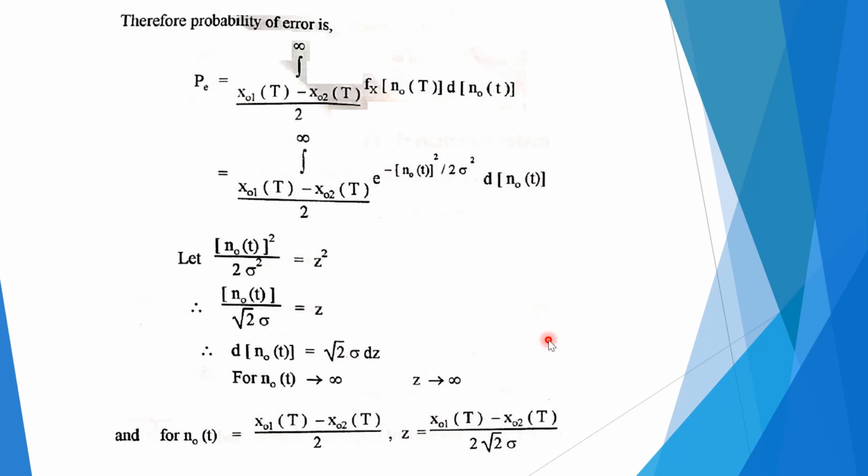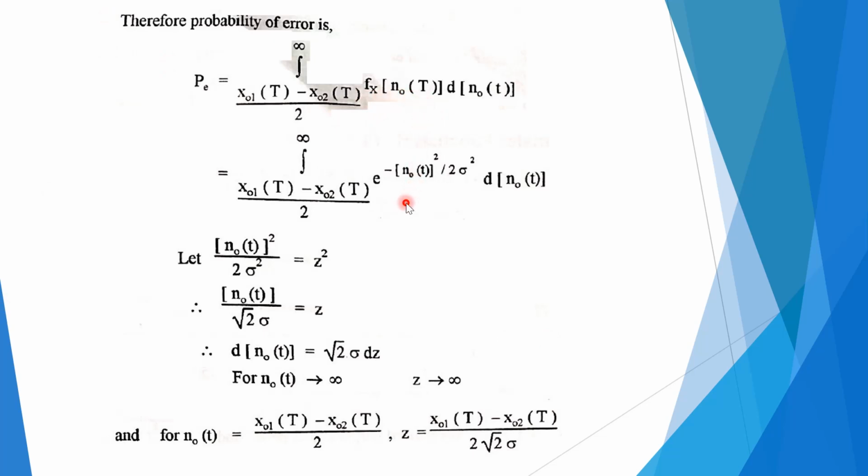Now, therefore the probability of error is PE. That is nothing but the integration, with one of the outputs, that is xO1 of t minus xO2 of t divided by 2 up to infinity, fx NO of t d NO of t. Now we can replace the Gaussian distribution, that is fx of NO of t, the PDF of NO of t, we can replace that here.